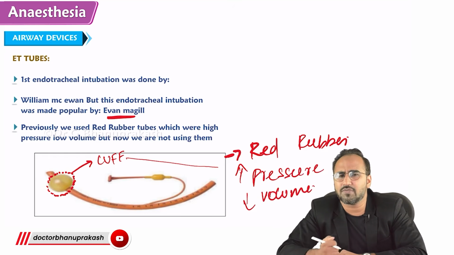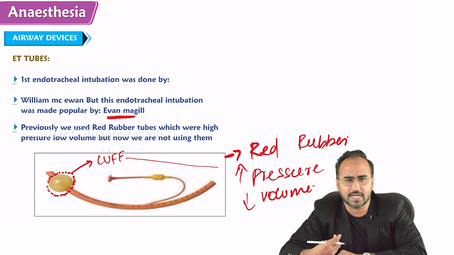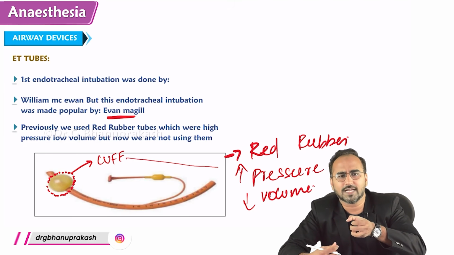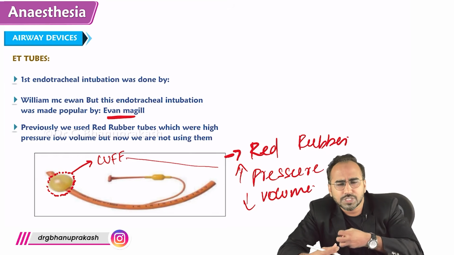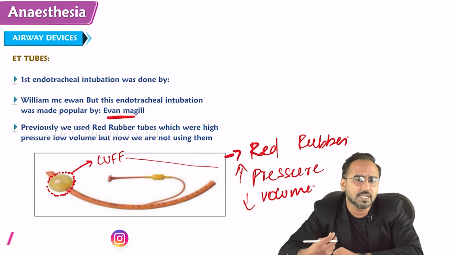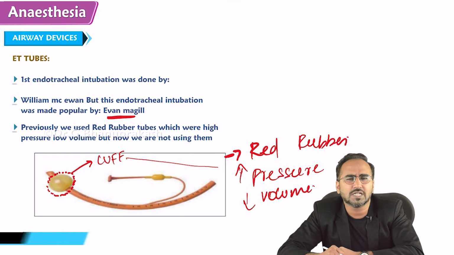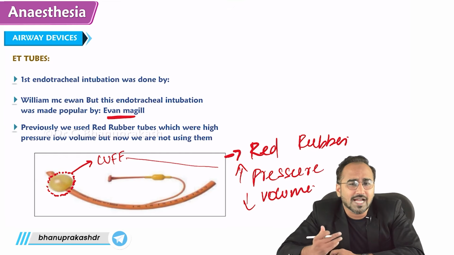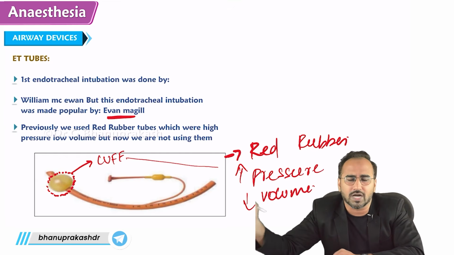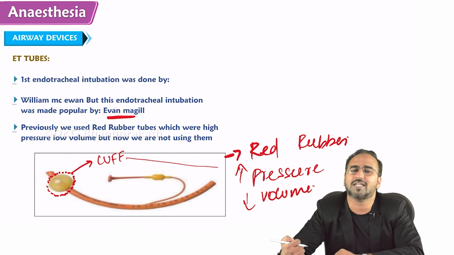Due to this high pressure, what was happening? After doing endotracheal intubation, we were inflating the cuff. As the pressure inside the cuff was very high, most of the patients after surgery were complaining of severe pain in the throat, severe pain in the neck region. When we examined the trachea, they were developing pressure necrosis caused by the red rubber tube.